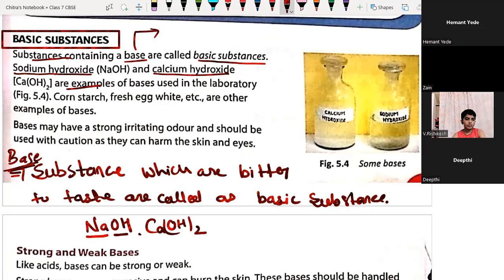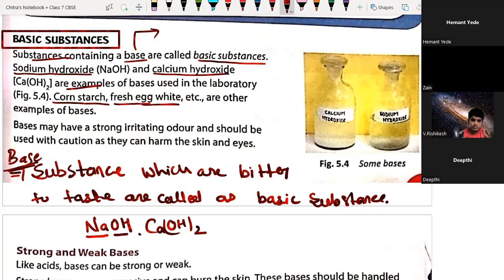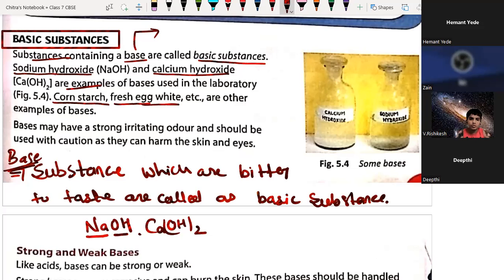Corn starch, fresh egg white, etc. are other examples of bases. See, corn starch: the starch present in corn, the Indian corn, is basic in nature. Even fresh egg white. You know that we have two parts in an egg. One is called egg yolk, which is yellow in color, and the other is the egg white. That egg white also contains base. These are examples of natural bases.